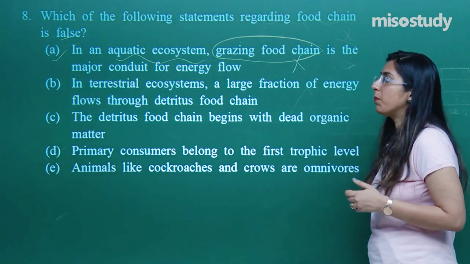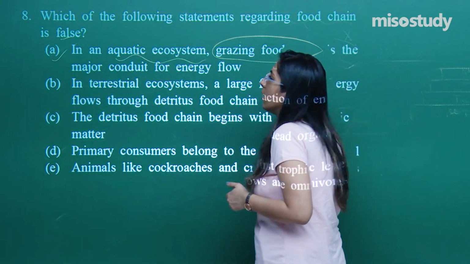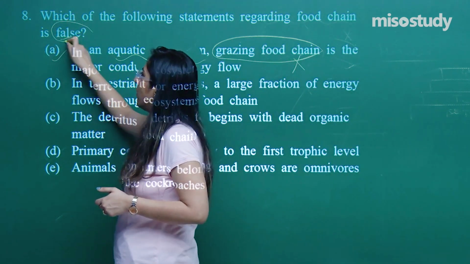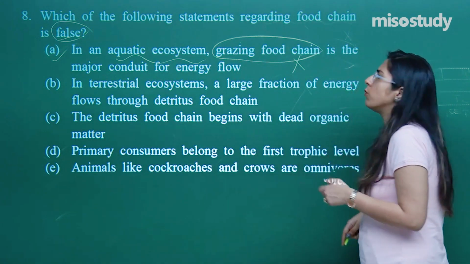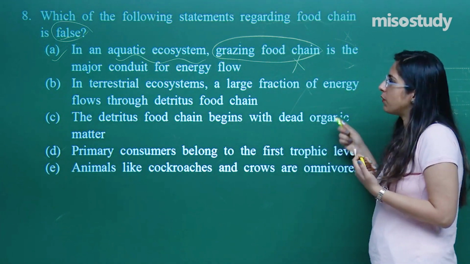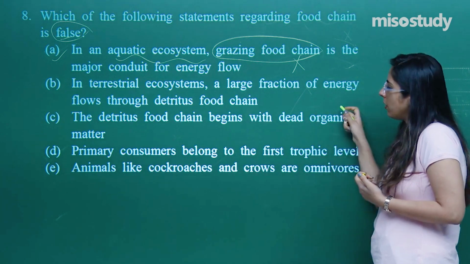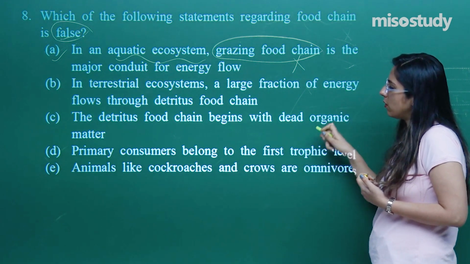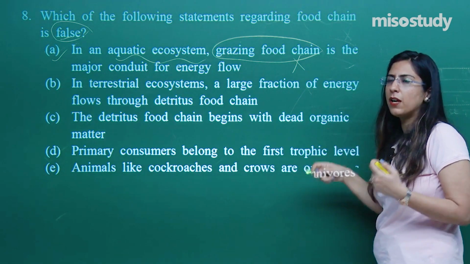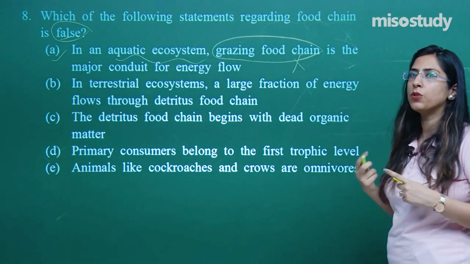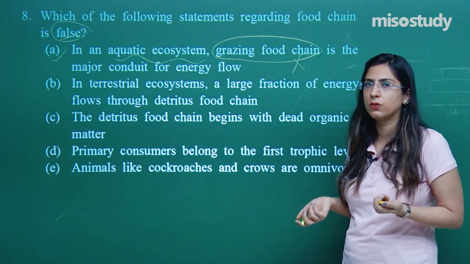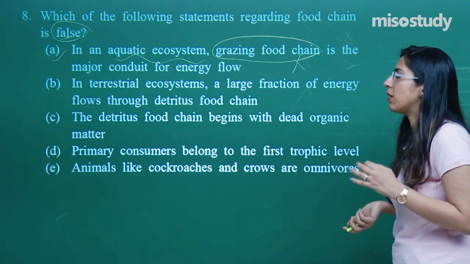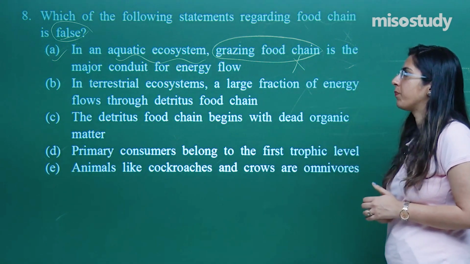And also, one major mistake that students make is regarding whether the statement is false or true. They read, okay, the following statement regarding the food chain, and think it means which one is the right one. Then you will feel, okay, this one is also right, this one is also right, and you get confused. So, read every question properly if they are asking the do's or the don'ts. This is a major mistake that most students make in the NEET exam.